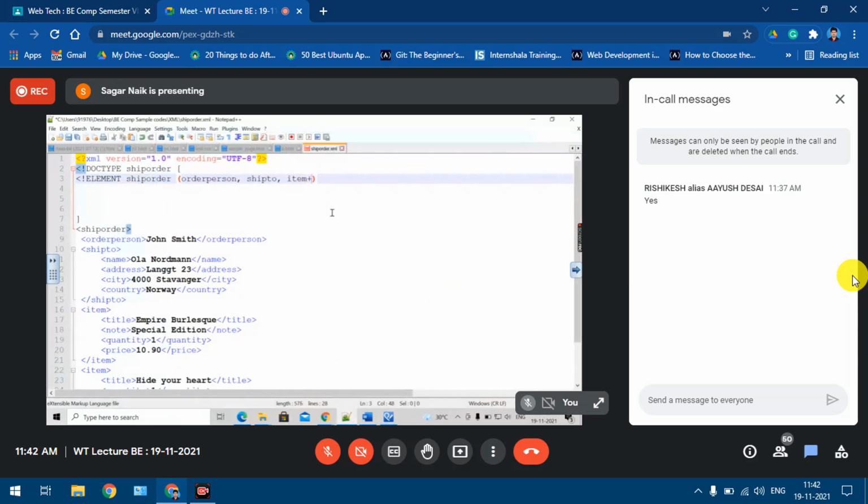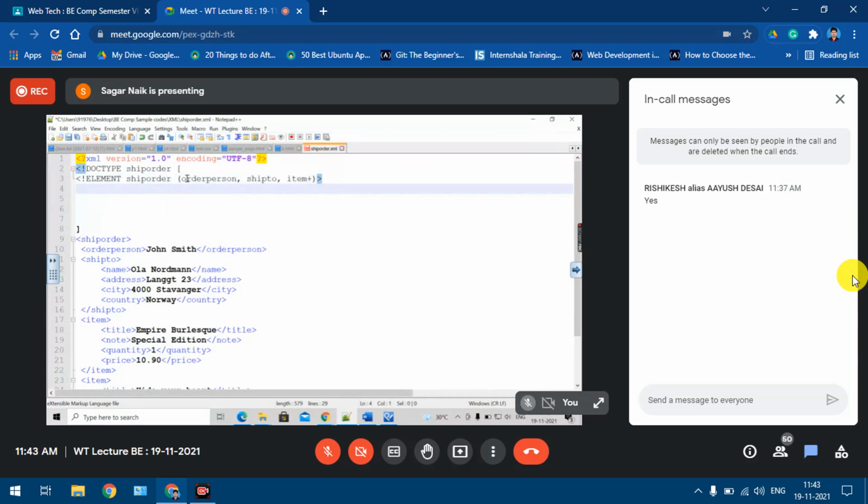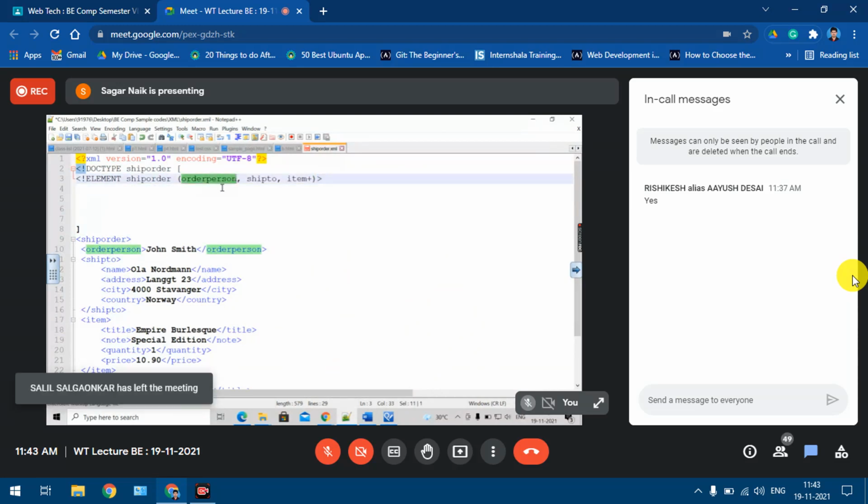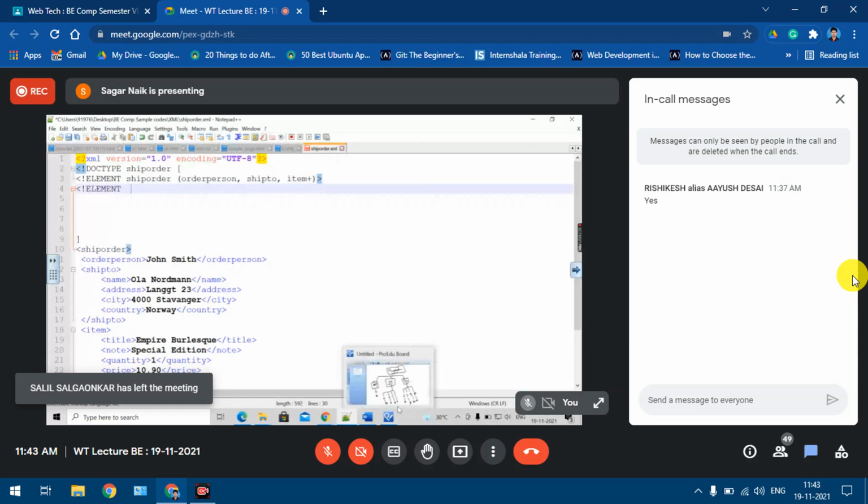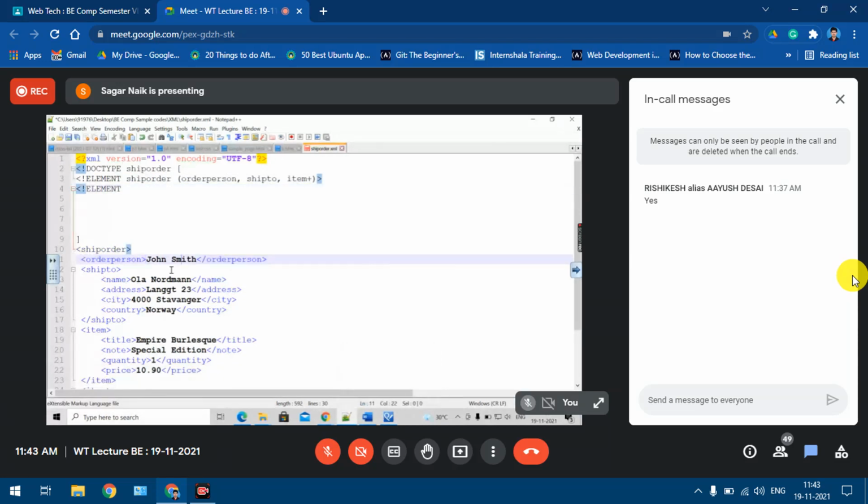So for item I'll put plus. Understood? Yeah. Okay. Now what will I do? I'll go to this element now. I'll start defining this element, order, person. So what type of element is it? If you look at it, order, person is a simple element, right? It doesn't have any child elements at all. Okay. So I'll say order, person.